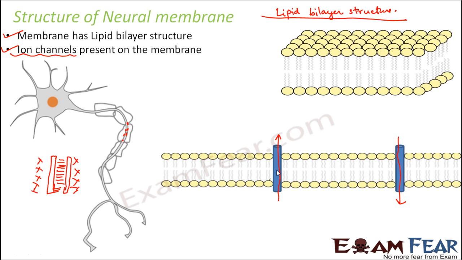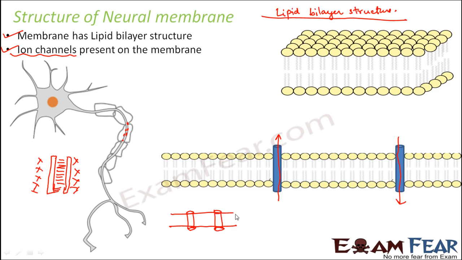Now let us see how it is present in the axon. Why are we specifically talking about the axon? Because most of the exchange will take place in the axon, like the exchange of the impulse from one neuron to another, which will take place through the axon endings. So if you talk about the axon part, so this part is the axon. Now how is this layer present in this axon part? This layer is present somewhat like this. Let us suppose this is a lipid bilayer, and in this lipid bilayer you have tunnels like this, or ion channels like this.